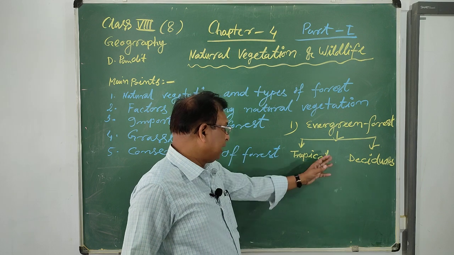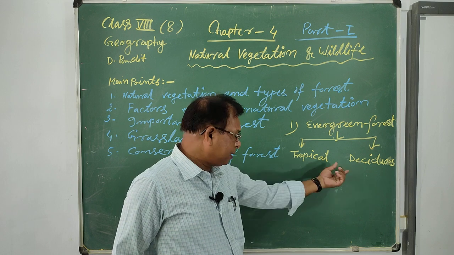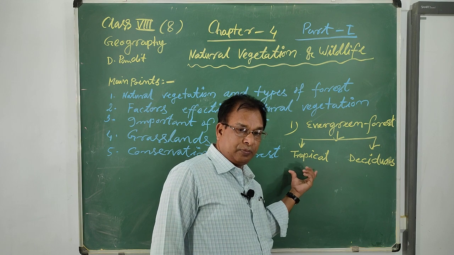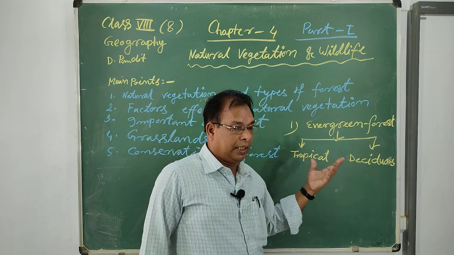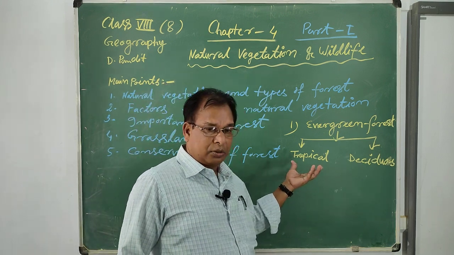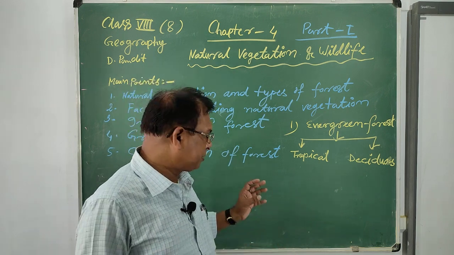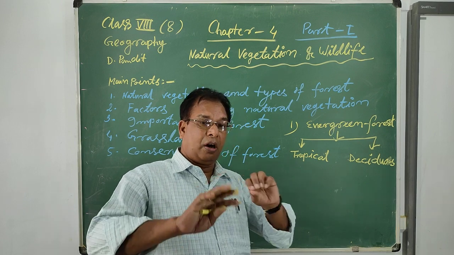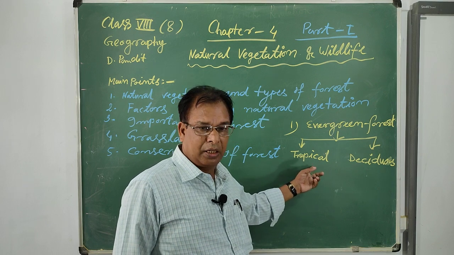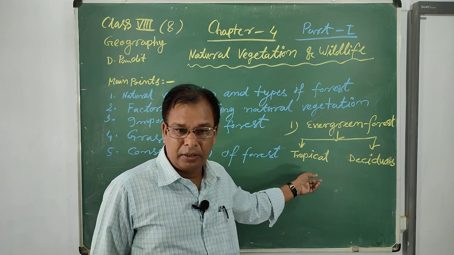Evergreen forest is also divided into two parts: the tropical evergreen forest and the deciduous forest. Tropical evergreen forest means a zone with 200 and above centimeters of rainfall, where the trees do not shed their leaves throughout the year and the canopy stays covered with leaves. This is known as the tropical evergreen forest. The area of this forest is the tropical zone.